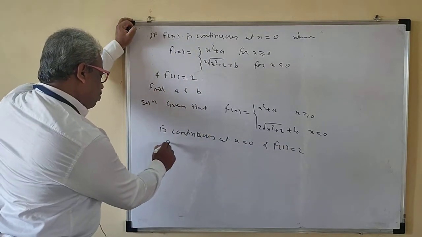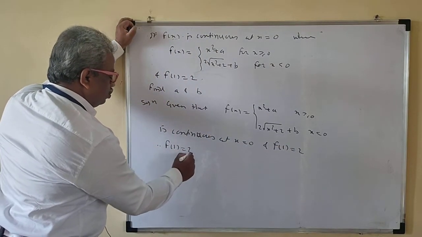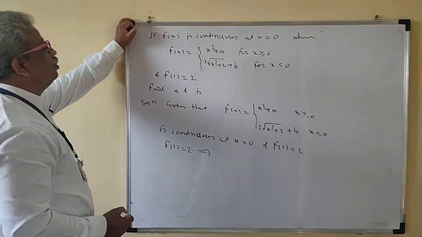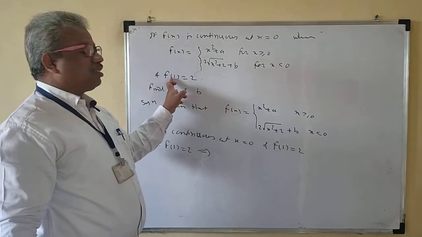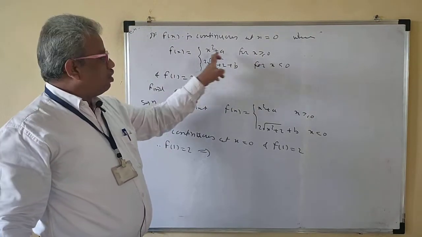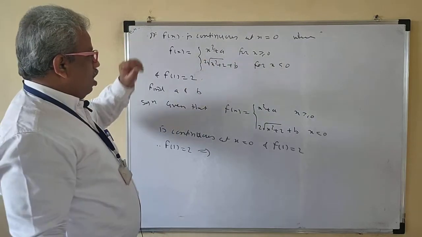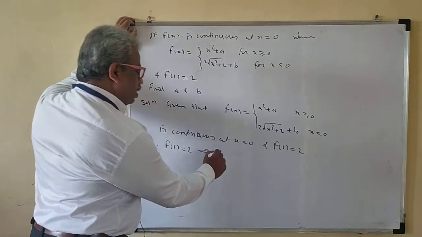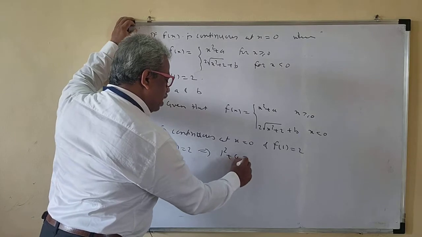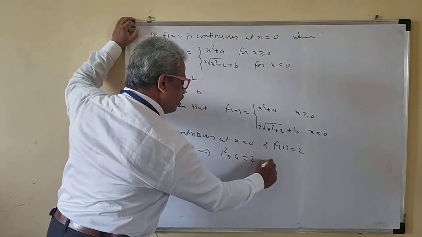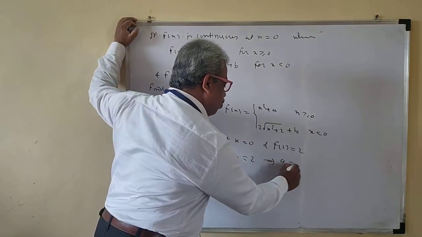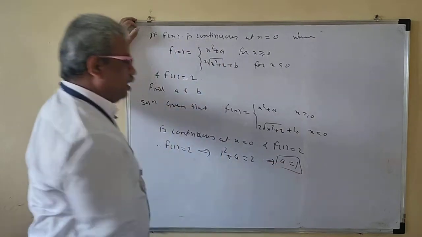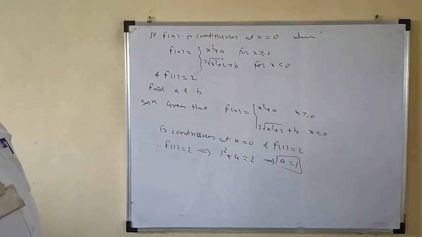So f of 1 is equal to 2 implies that, where x takes the value 1, for x greater than 0 you have the function x squared plus a. So 1 squared plus a is equal to 2. This implies that a is equal to 1. So we get the value of a now. Our aim is to find the value of b only.